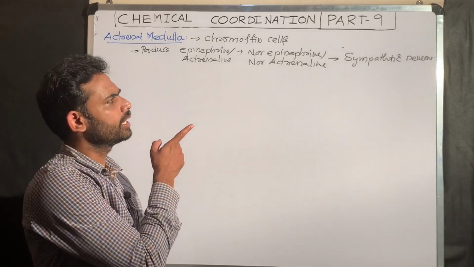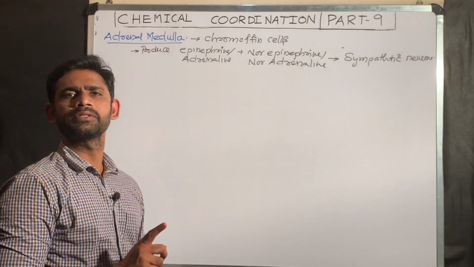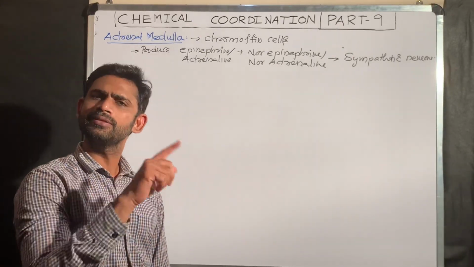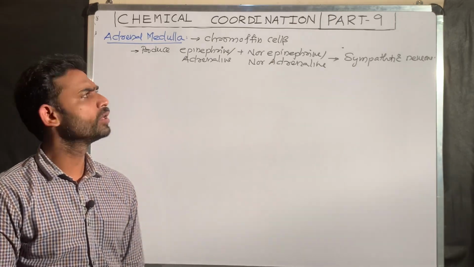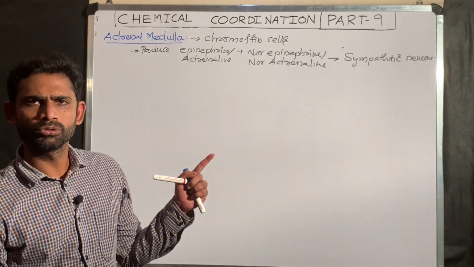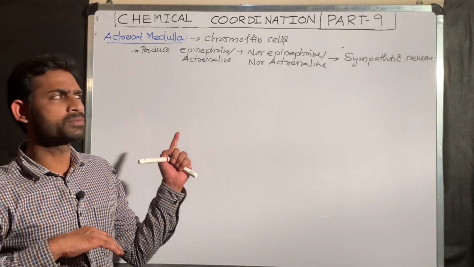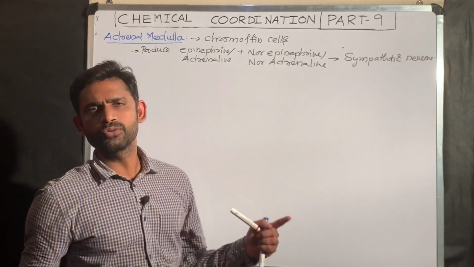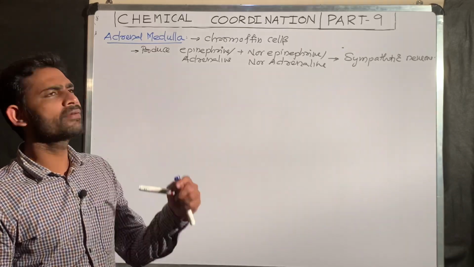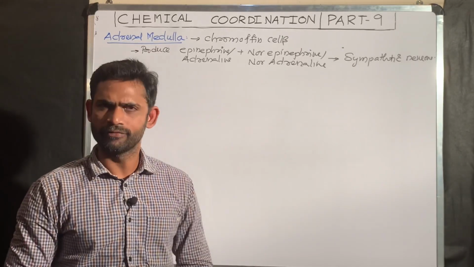As we know, the autonomic nervous system consists of sympathetic neurons and parasympathetic neurons. So these sympathetic neurons stimulate the adrenal medulla. Then when the adrenal medulla is stimulated, it results in the formation of two hormones, epinephrine and norepinephrine.